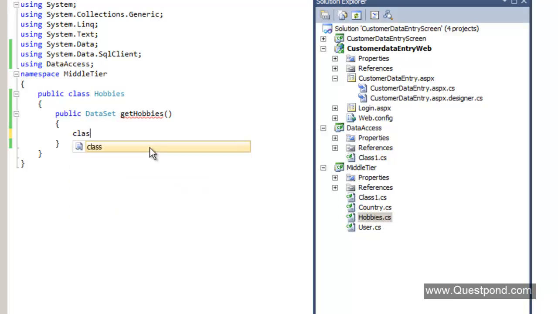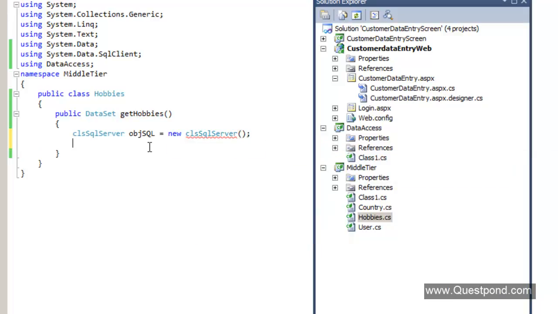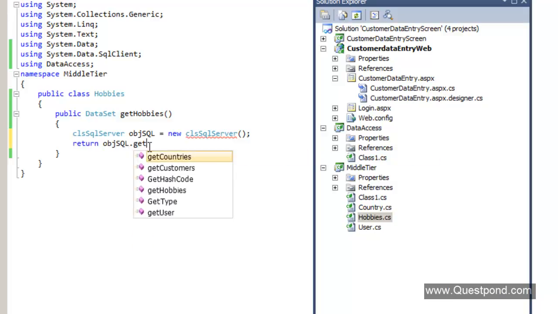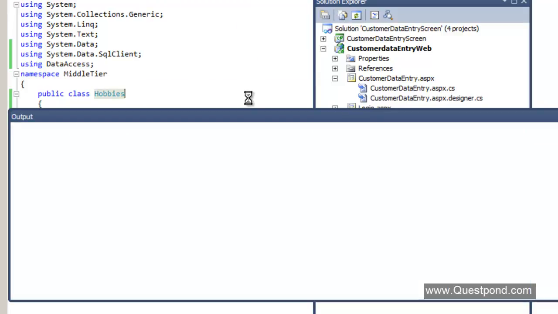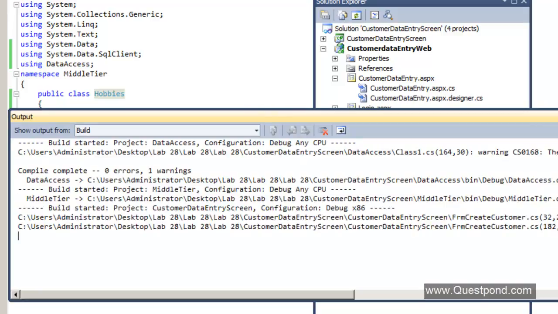So I'm going to create the clsSqlServer object here, and from here I'll just say objsql.GetHobbies, and let me build this, right? So that looks good.